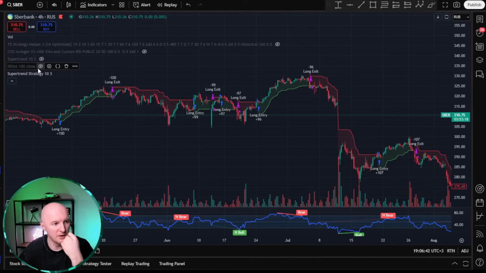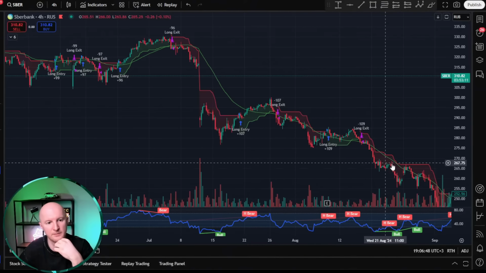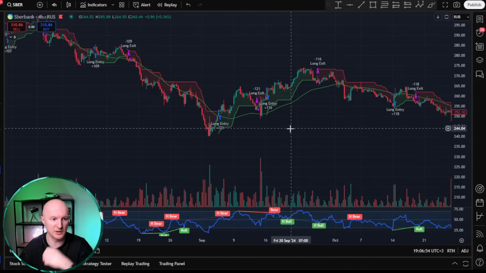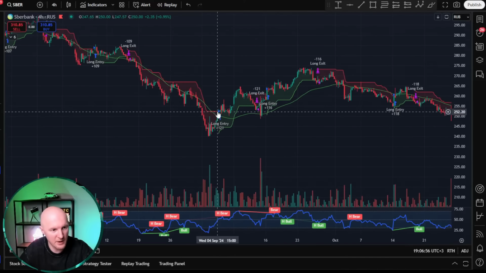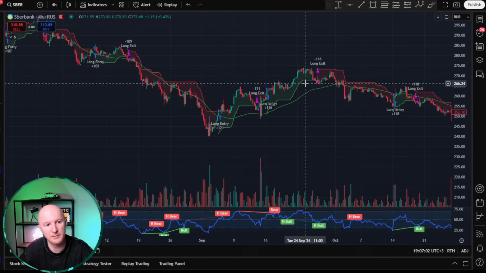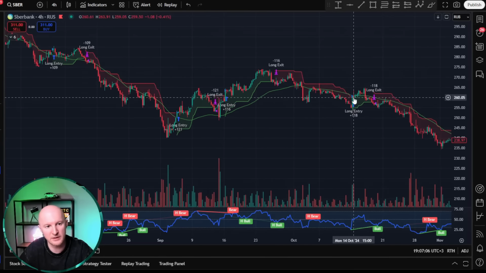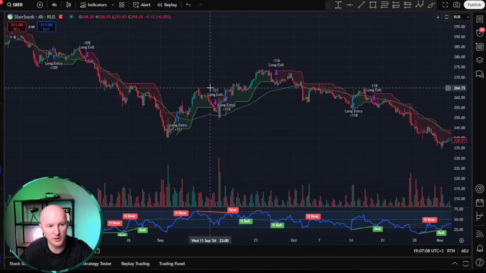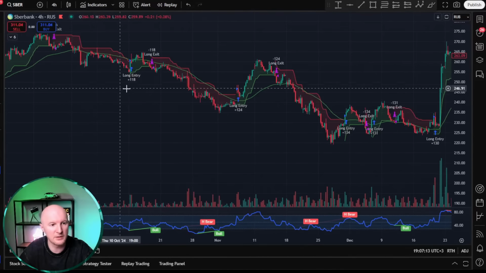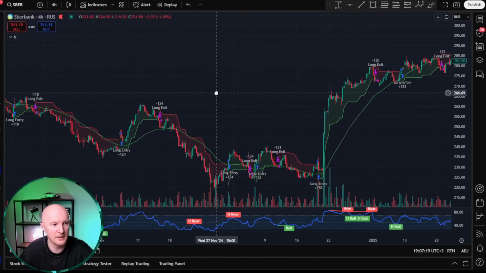I suggest adding a double EMA. It's actually quite similar to the Supertrend, so it shouldn't block too many trades. But it will definitely block some trades. Basically, we're just adding a filter. For example, if the buy signal is above the EMA, well, the double EMA, then we enter. If it's below, then we don't enter. So, for example, here we would have filtered out this signal, but here we would have entered, and this would have been a profit, and that would have been a loss. So, this kind of simple filter might, just might, let us move to a lower time frame and make more profit. How do we add it?